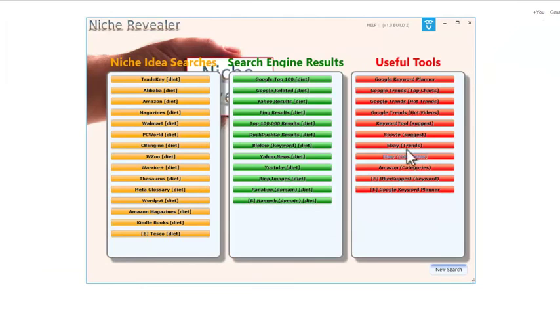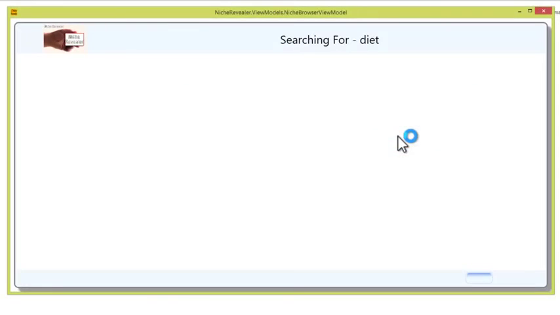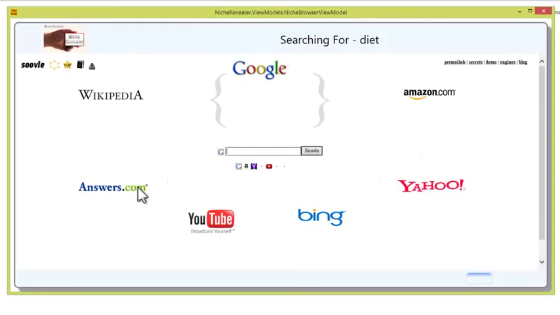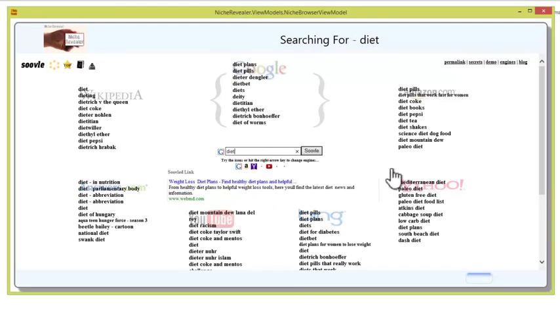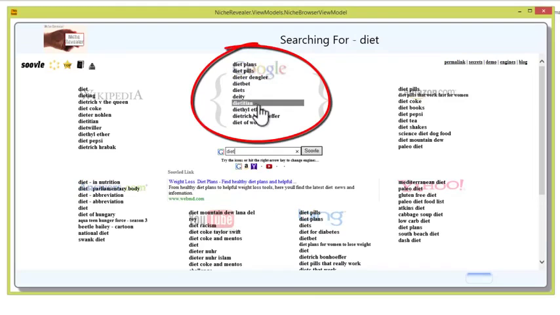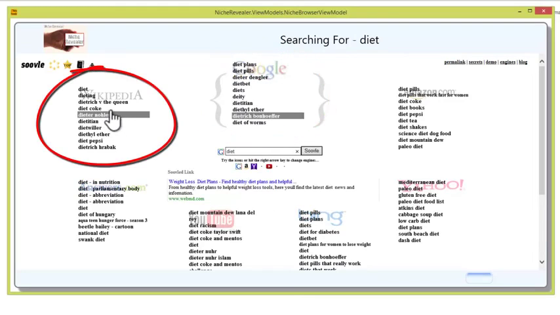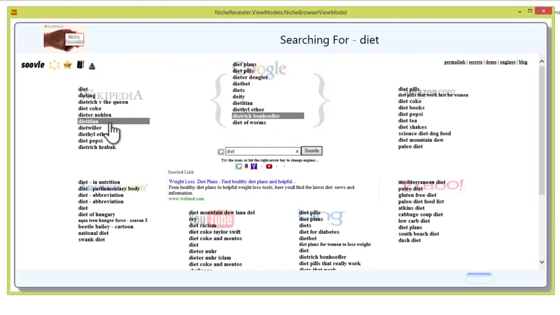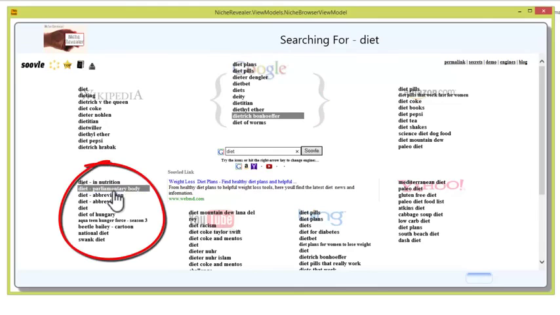And we've got another similar one here, Soovle. And again, this picks stuff from Wikipedia, answers.com, YouTube, Bing, Yahoo, Amazon, and Google itself. And you just simply, as I say, right click and paste in there, and it will automatically bring up the top 10 or so. So diet plans, diet pills, diets, dietitian. Over this one here, we've got Diet Coke, dietitian again, Diet Pepsi, diet in nutrition, diet in parliament.